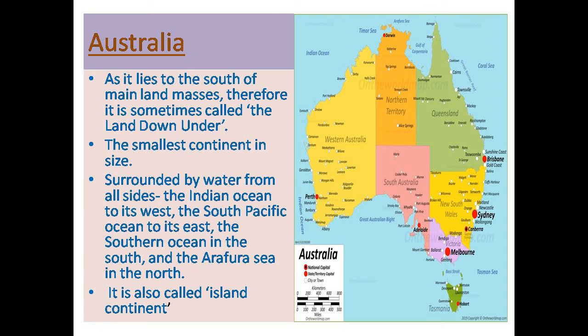Australia is sometimes called the land down under as it lies to the south of the mainland masses. It is also the smallest continent in size as there is water on all sides. The Indian Ocean in the west, the South Pacific Ocean in the east, the Southern Ocean in the south, and the Arafura Sea in the north. It is an island and is therefore called the island continent.